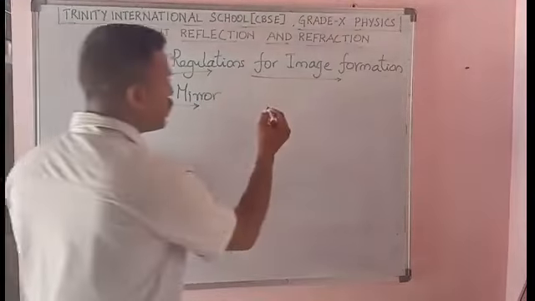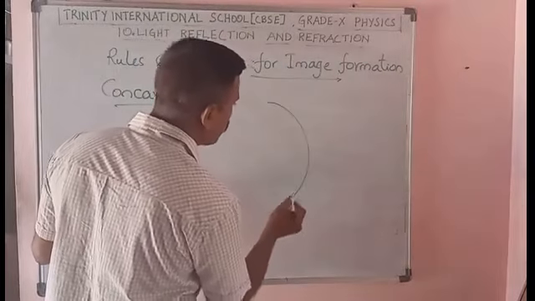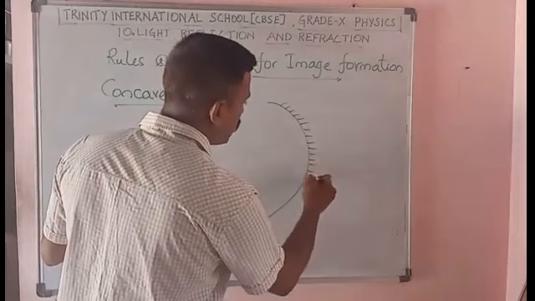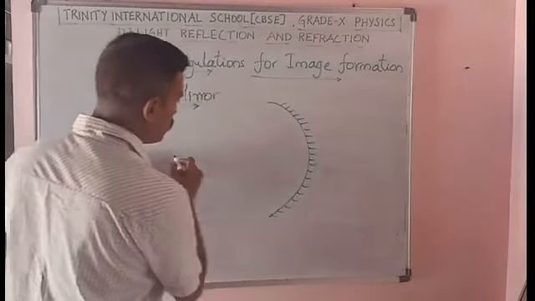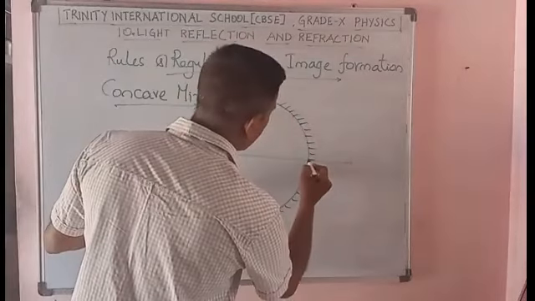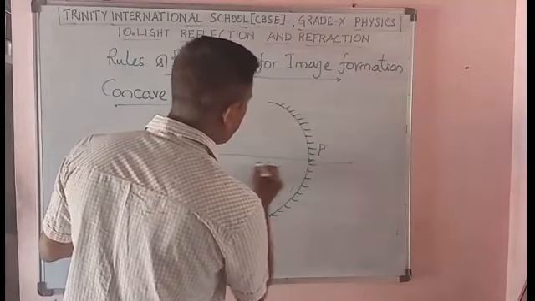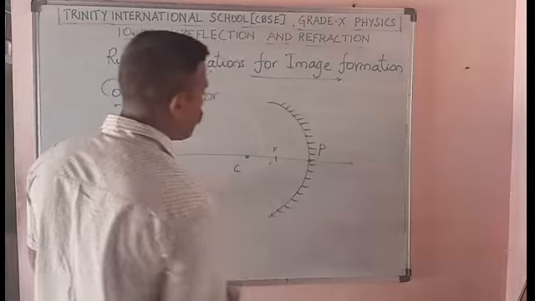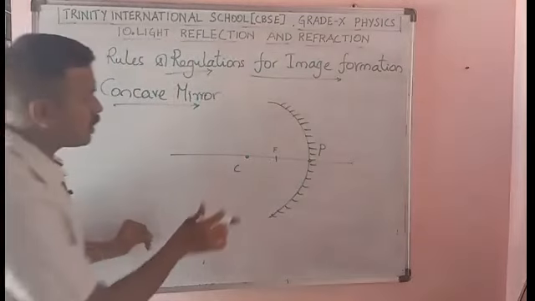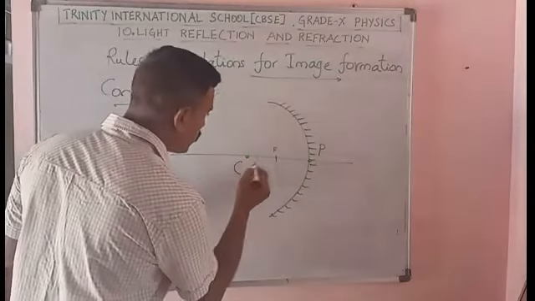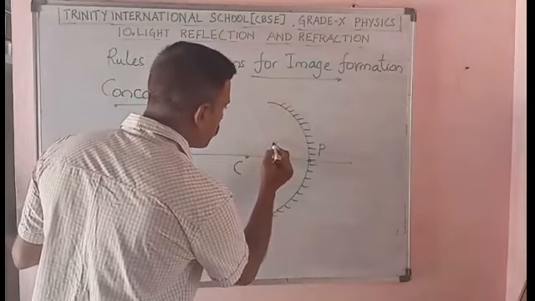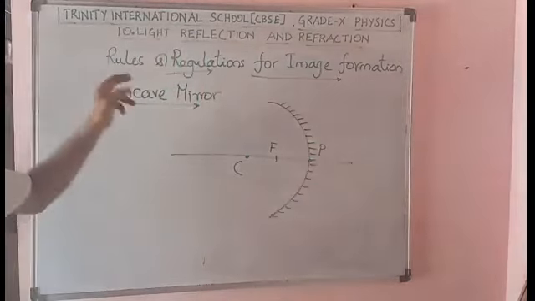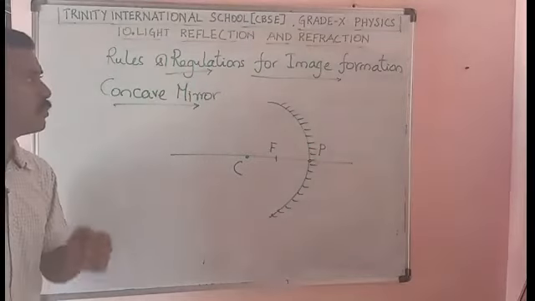So you consider a concave mirror, and I will draw the point P, the C, center of curvature, the point F. Okay, so C represents the center of curvature, F is the principal focus, and P is the pole, and this is a concave mirror.